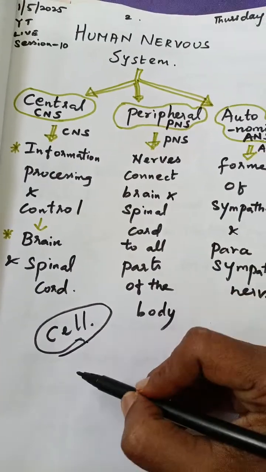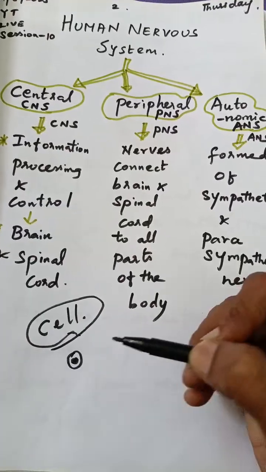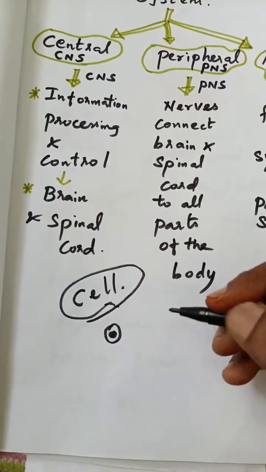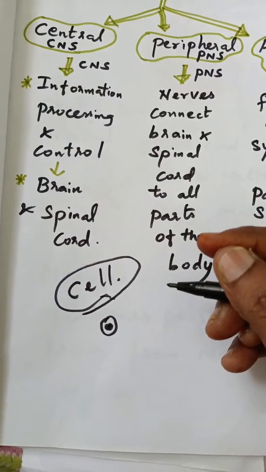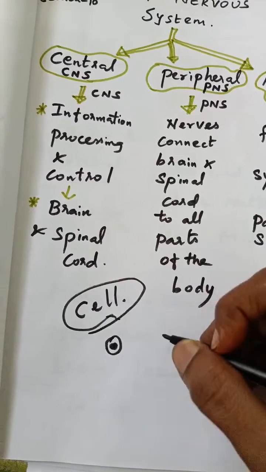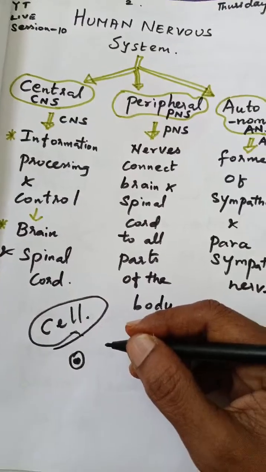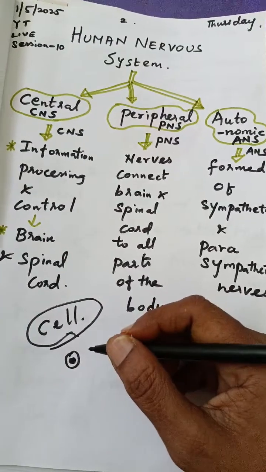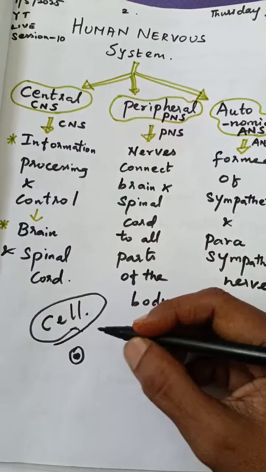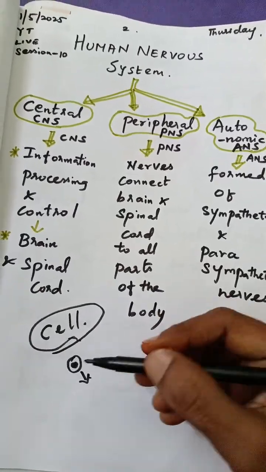What is a cell? It is the basic structural and functional unit of a living organism. We also studied single cell organisms and multicellular organisms, prokaryotes, eukaryotes, everything in class 9 itself. Yes or no? And then these cells form groups.